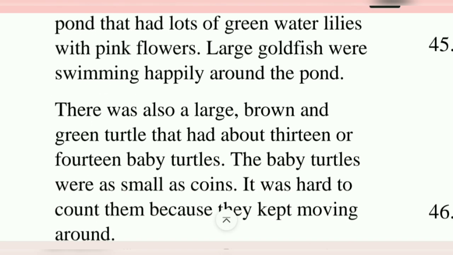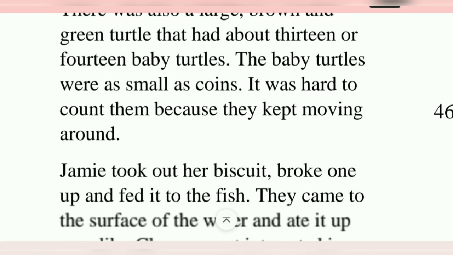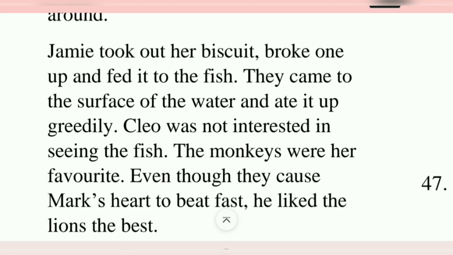There was also a large brown and green turtle that had about 13 or 14 baby turtles. The baby turtles were as small as coins. It was hard to count them because they kept moving around. Jamie took out his biscuit, broke one up and fed it to the fish. They came to the surface of the water and ate it up greedily. Cleo was not interested in seeing the fish. The monkeys were her favorite.